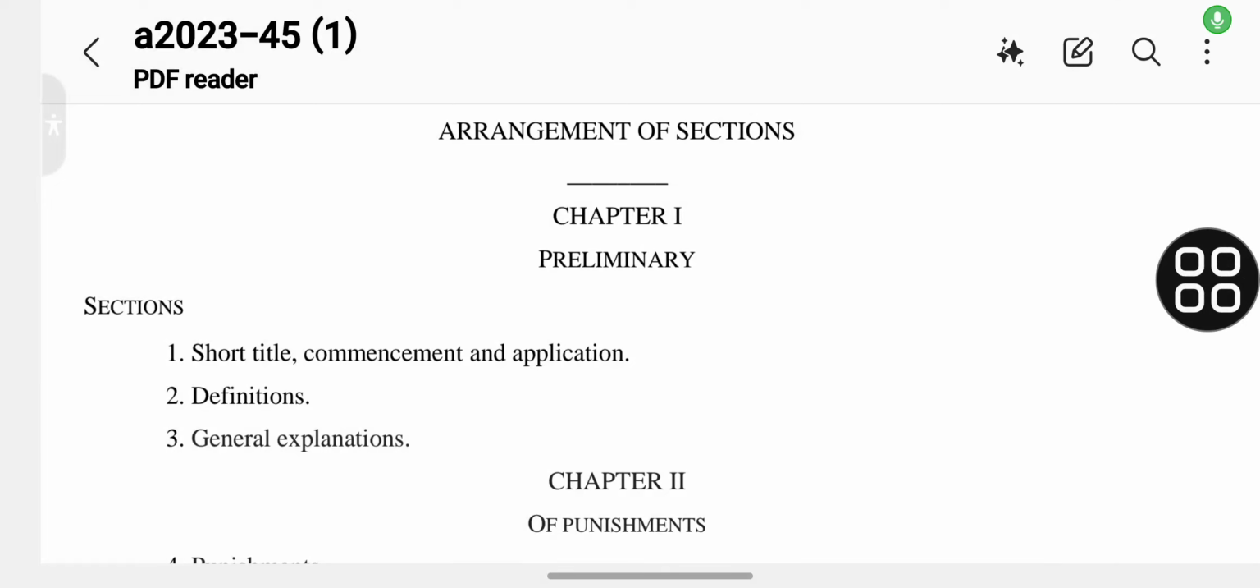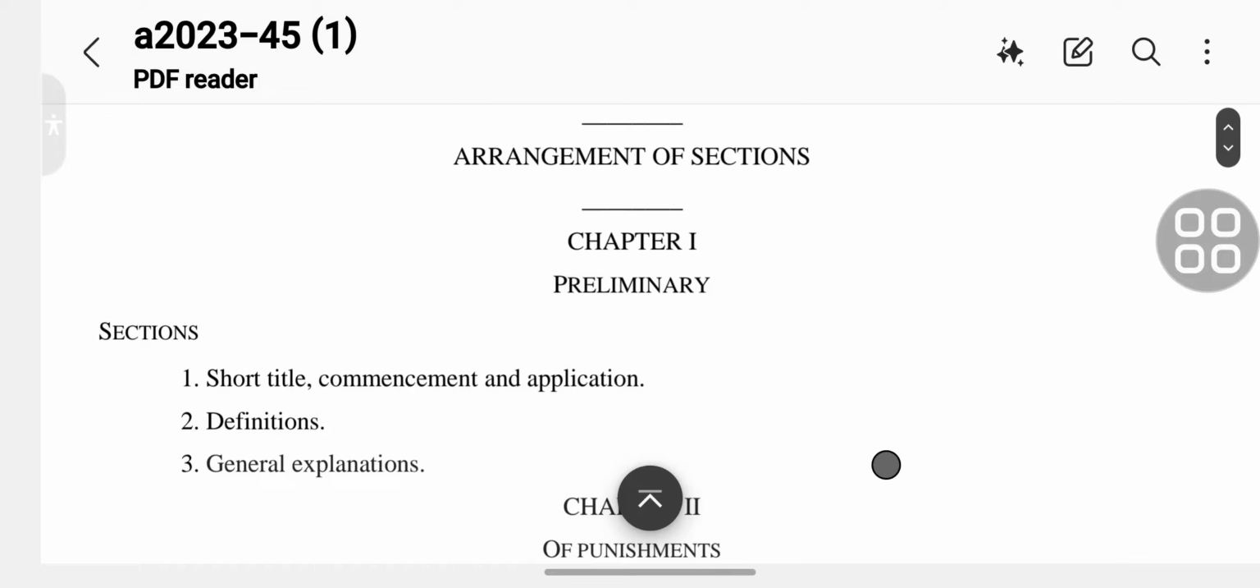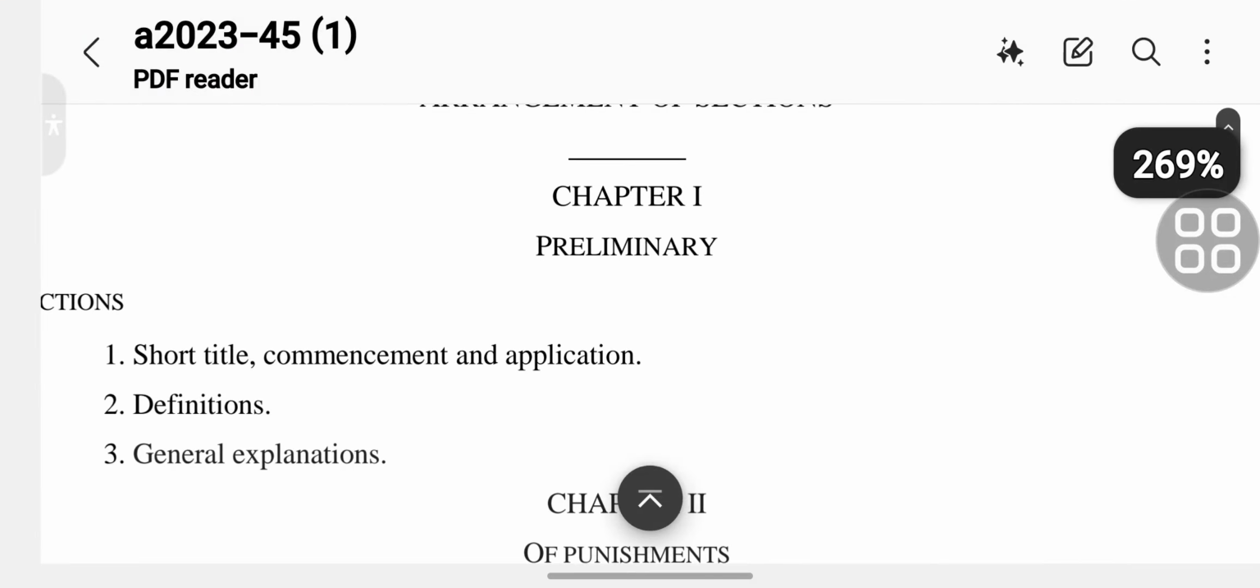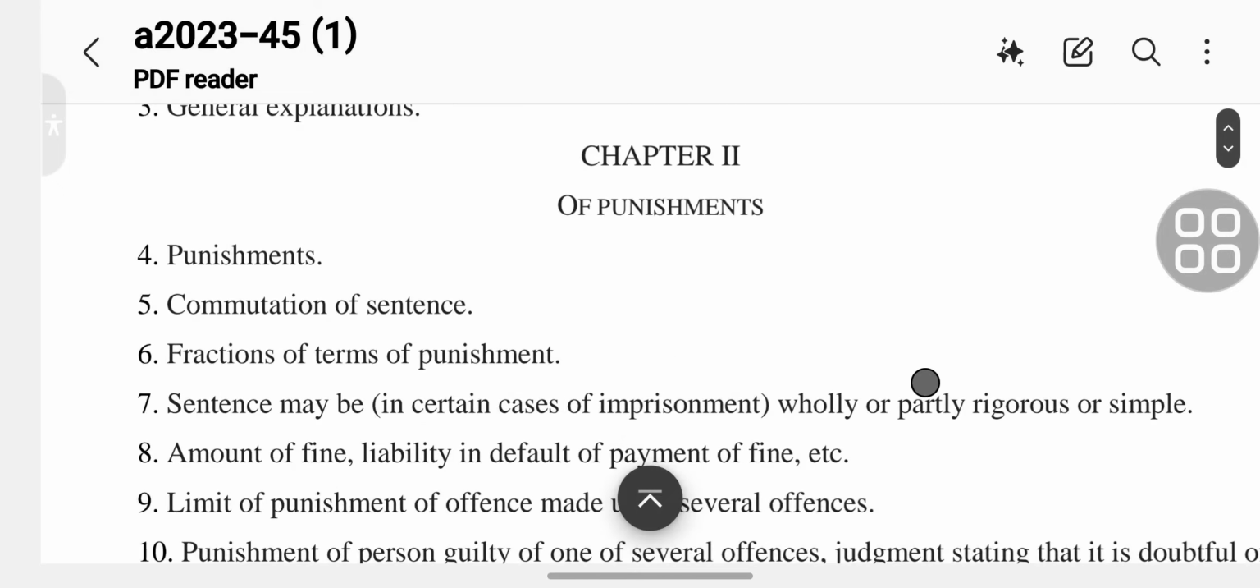Bharatiya Nyaya Samhita 2023, arrangement of sections. Chapter 1, Preliminary. Section 1: short title, commencement and application. Section 2: definitions. Section 3: general explanations.